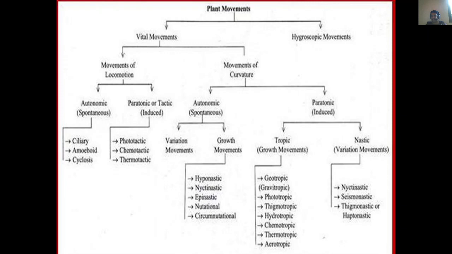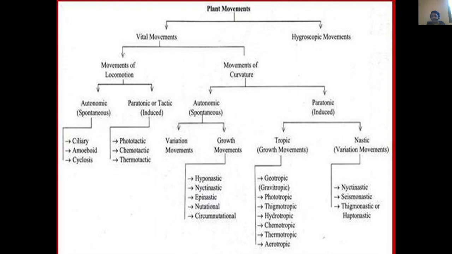Geotropism is the best example. That's the growth of the plant, which we study in an instrument called the clinostat. Phototropic movement is studied by the phototropic chamber, the heliotropic chamber, which is generally used for phototropic movement studies. Hydrotropic movement is studied by the movement of the root towards the water resources. Chemotropic movement is studied by the movement of the root towards the fertilizer resources.